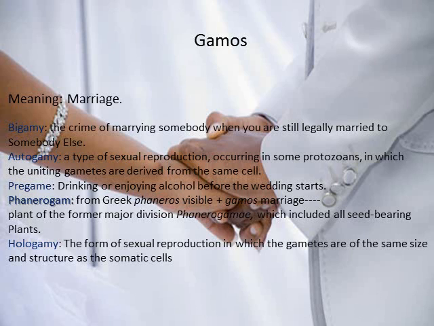The final example of this root is hologamy. It means the form of sexual reproduction in which the gametes are of the same size and structure as the somatic cells.